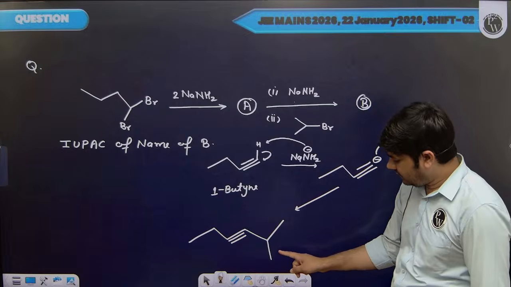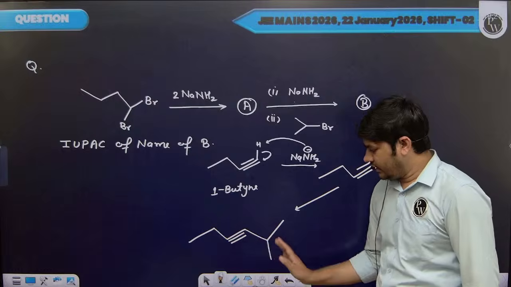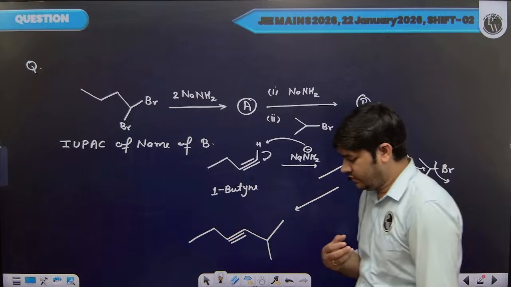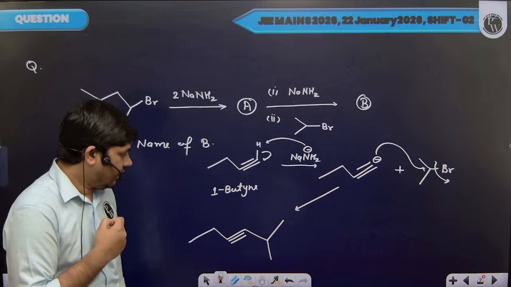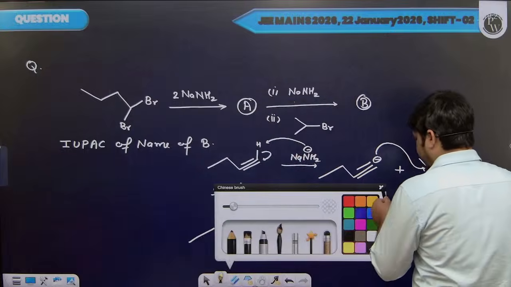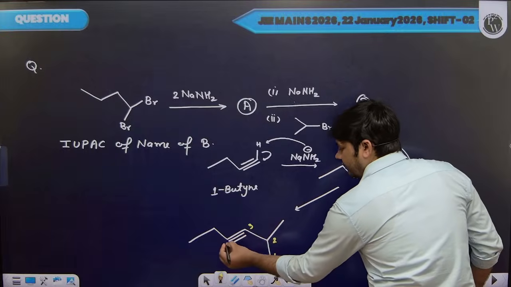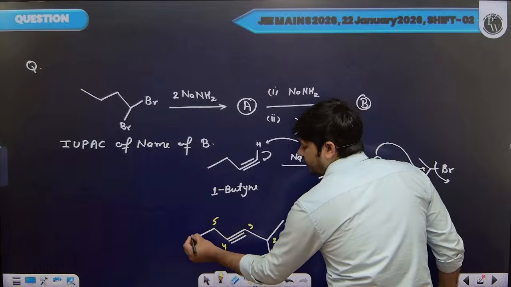If we number from the other side, 1, 2, 3, from both sides the multiple bond is getting the same number, then we need to follow the lowest locant rule. As per the lowest locant rule, if we number from the left-hand side, then we will get the lowest sum possible.